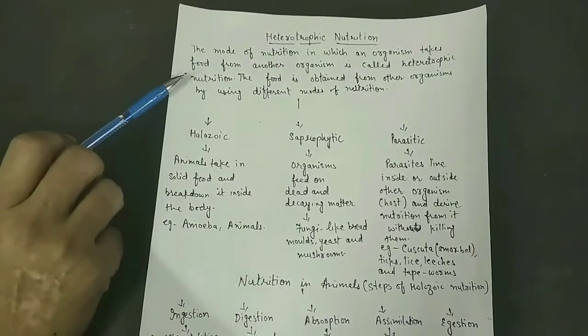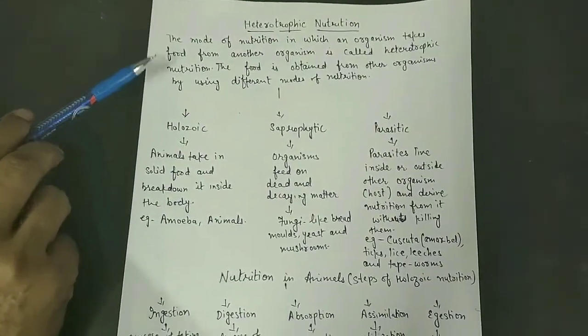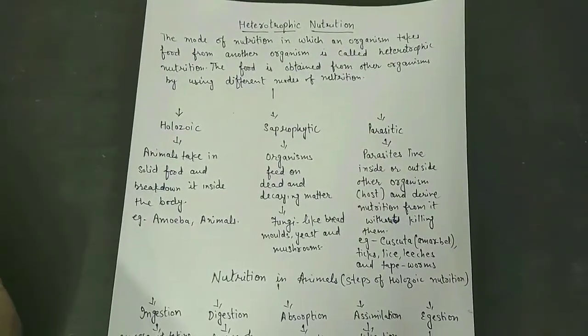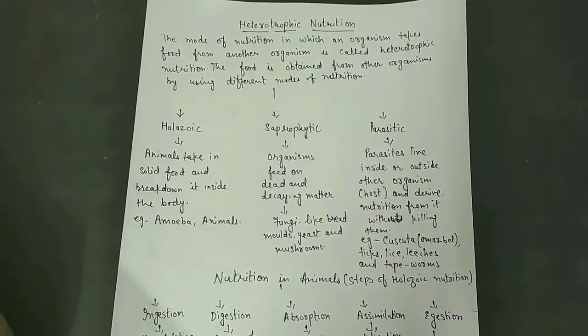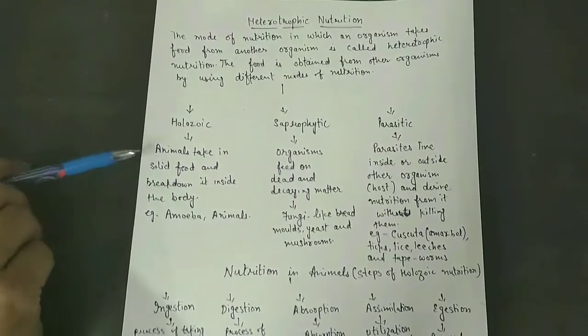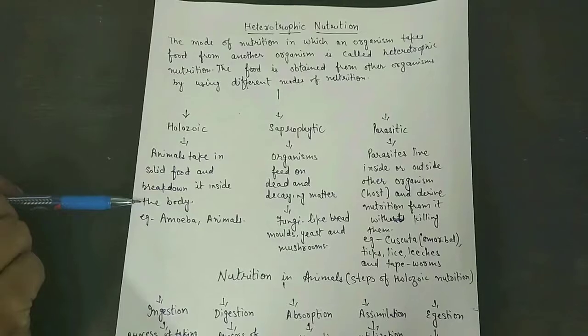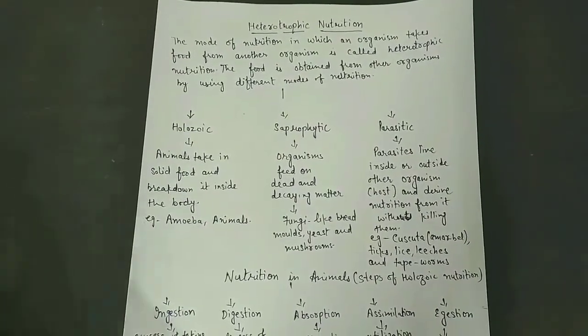Now next is the heterotrophic mode of nutrition. The mode of nutrition in which an organism takes food from another organism is called the heterotrophic mode of nutrition. The food is obtained from other organisms by using different modes of nutrition, that is holozoic, saprophytic and parasitic. Holozoic: animals take in solid food and break it down inside the body, for example amoeba and animals.